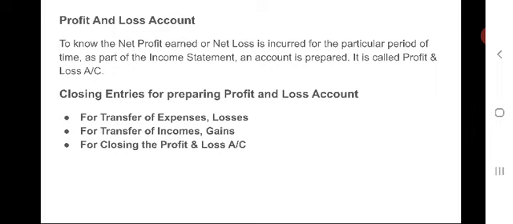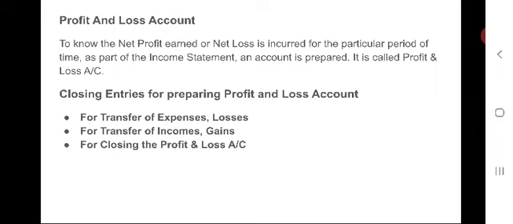In this profit and loss account also, we have to enter or record balances of certain accounts. For this we have to write closing entries.